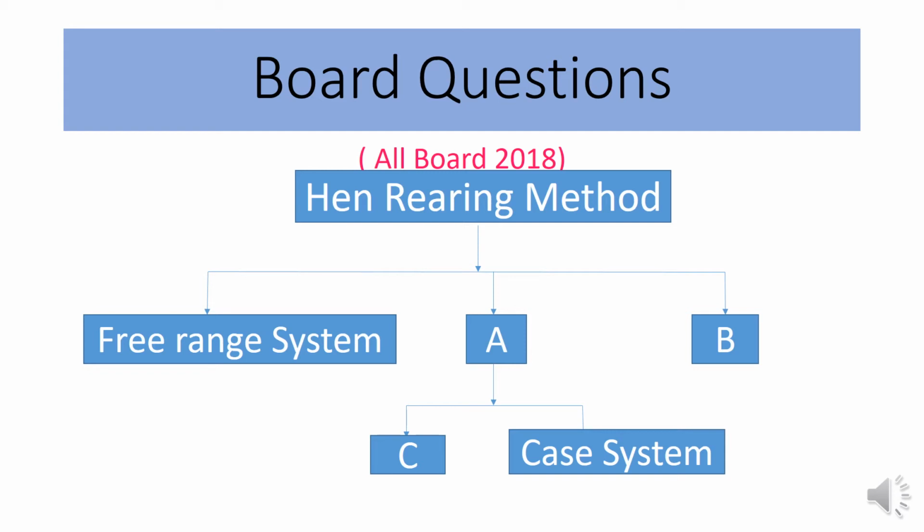So you already knew that hen rearing method is 3 types. One is free range system, then semi-intensive system, and then intensive system. And intensive system is 2 types. One is litter system and another is cage system. That's why A will be intensive system and B will be the semi-intensive system, and C will be the poultry rearing in floor or floor system.